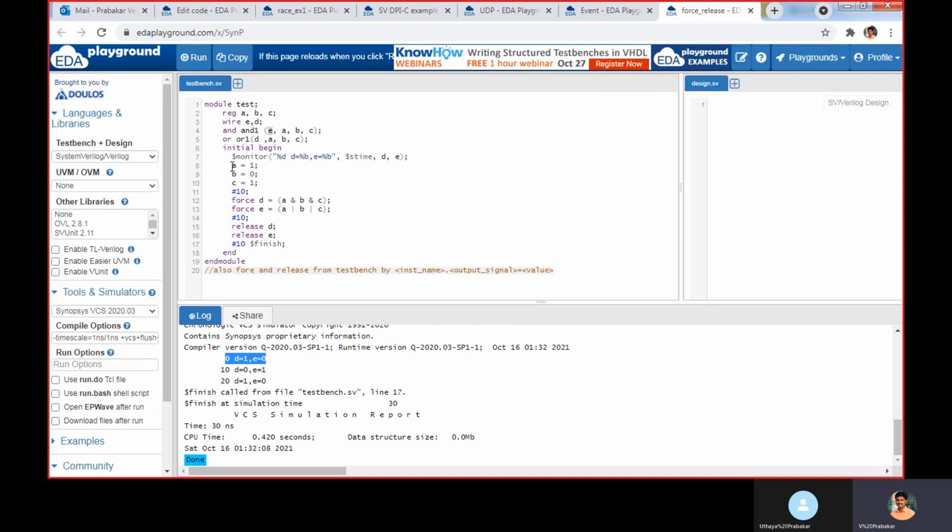At 0 time, for the corresponding inputs A, B, C, the D value is 1, which is the OR output, and the E value is 0, which is the AND output.